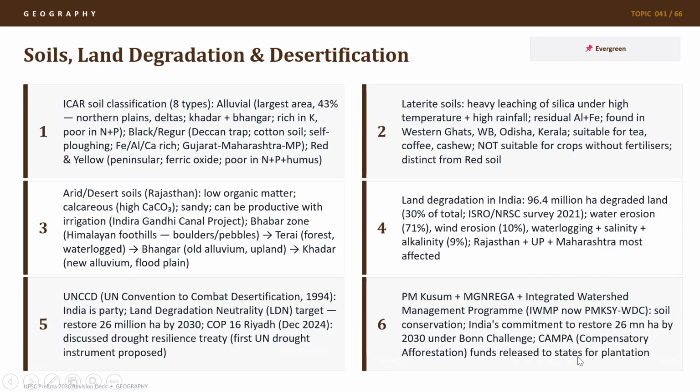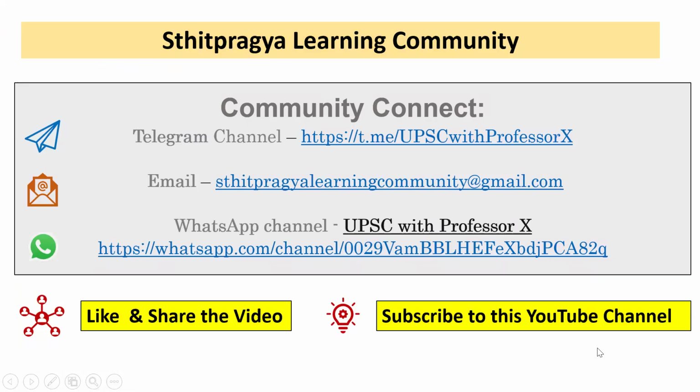CAMPA funds released by states for plantation. So these are the different mechanisms through which the government is trying to combat land degradation and rejuvenate our lands: PM Kusum Yojana, MGNREGA, integrated watershed management, India's commitment of 26 million hectares restoration under the Bonn Challenge of UNCCD, and compensatory afforestation funds, the CAMPA funds released by states for plantation.